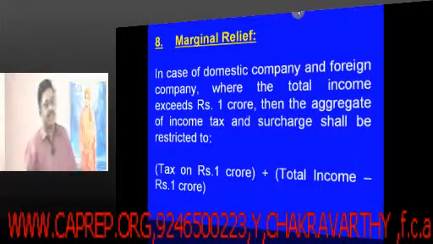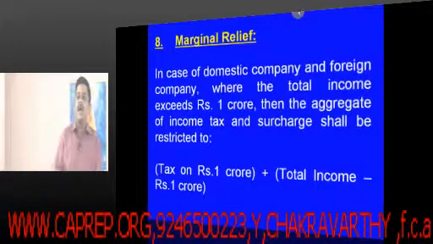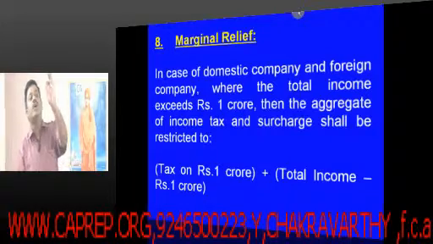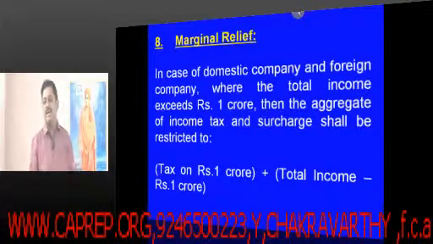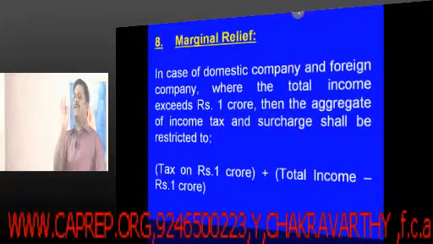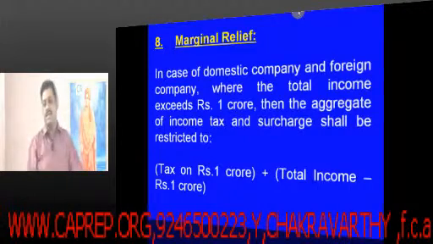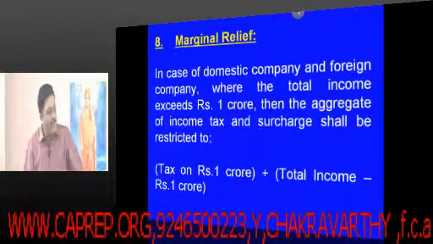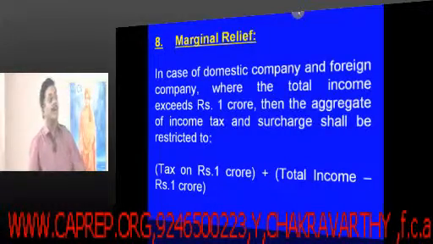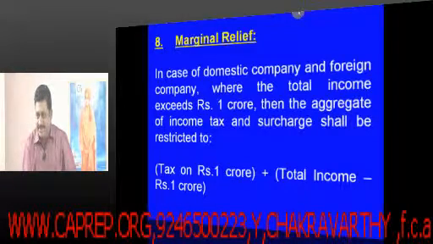Now a beautiful situation will come. Let us suppose a domestic company has got 1 crore 1 lakh as its income. If the income is 1 crore, it is simply subjected to tax at what rate? At the rate of 30% plus educational cess. But in case of the 1 crore company, you are asking that company to pay only 30 lakhs of tax.